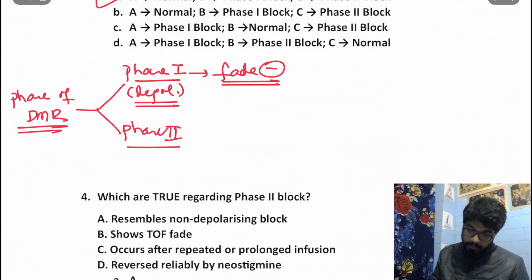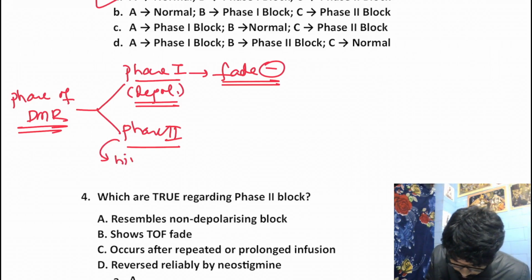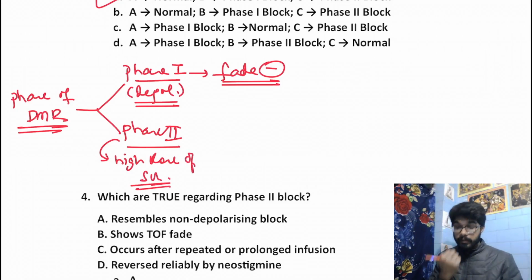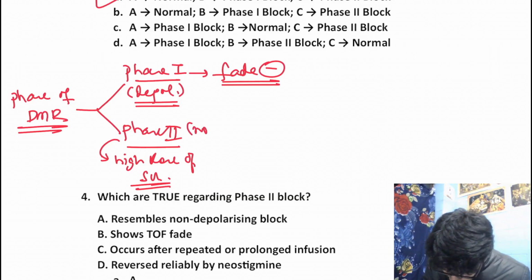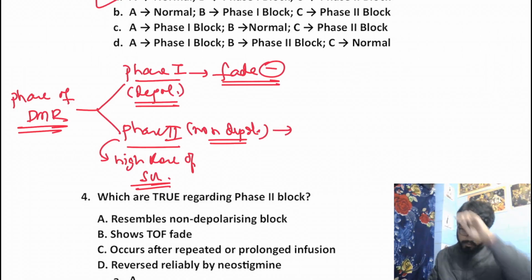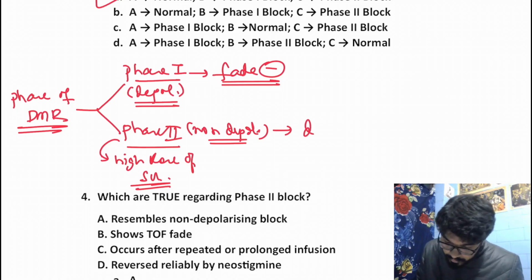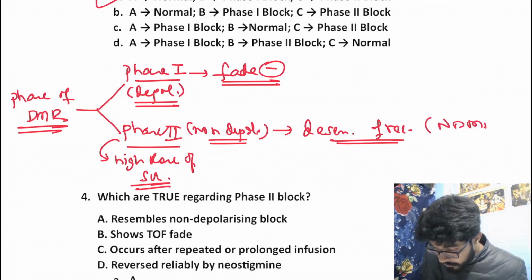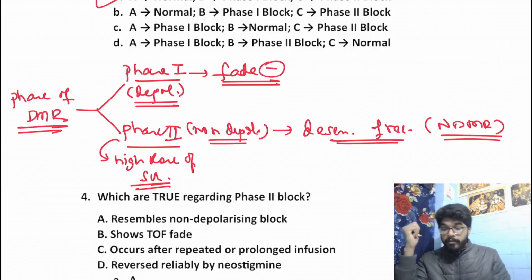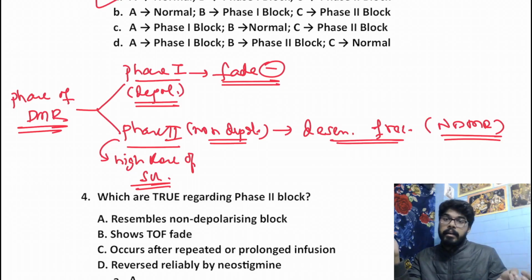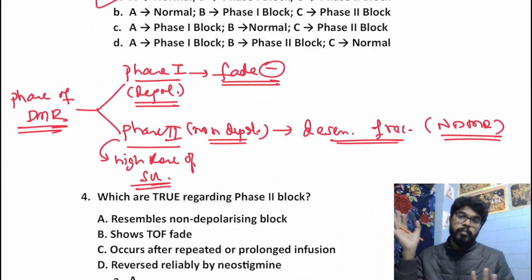Whereas in phase 2, what happens? Phase 2 is seen due to high doses. When high doses of succinylcholine are administered, this is the non-depolarizing blockade. What happens in non-depolarizing phase 2 blockade? There is desensitization of the acetylcholine receptors, right? Similar action as that of non-depolarizing muscle relaxants. Now, due to this desensitization, the receptors are not depolarized anymore. If you provide acetylcholine in this state, they will respond to the acetylcholine.